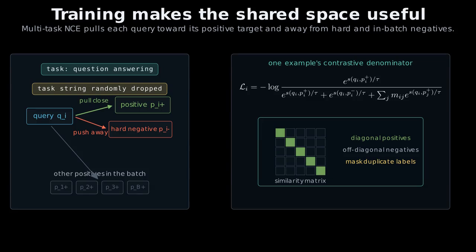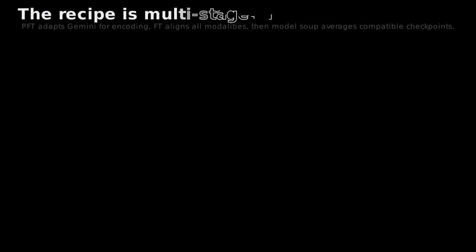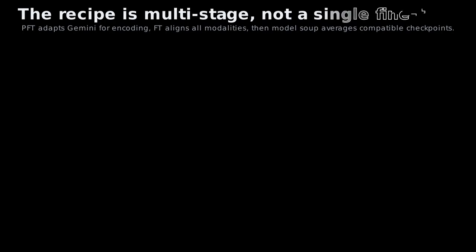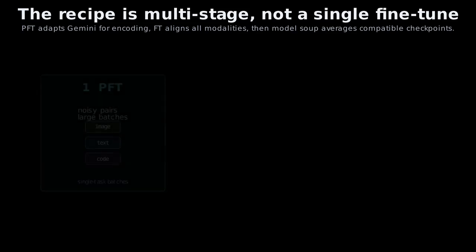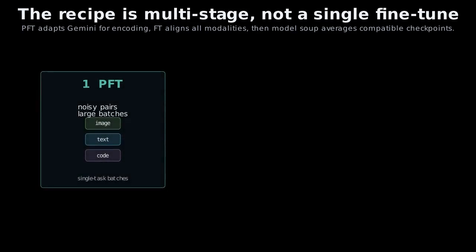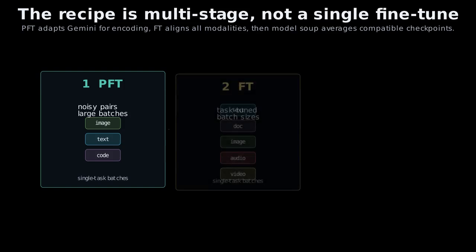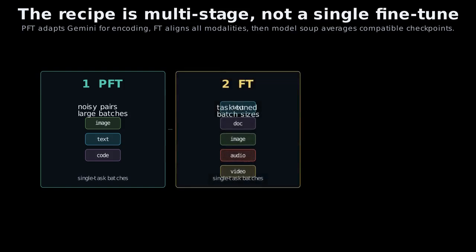The recipe decides which battles the model sees. The recipe has stages because Gemini starts as a generator, not as a retrieval encoder. PFT turns a generator toward encoder behavior. Fine-tuning makes all modalities share the same space. Model soup stabilizes training. Checkpoint averaging preserves gains without brittle specialization.